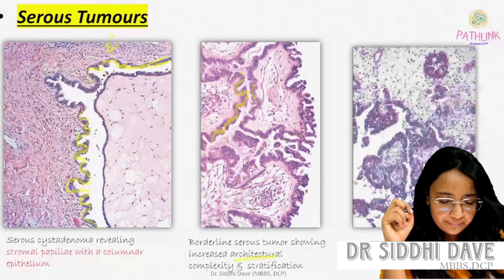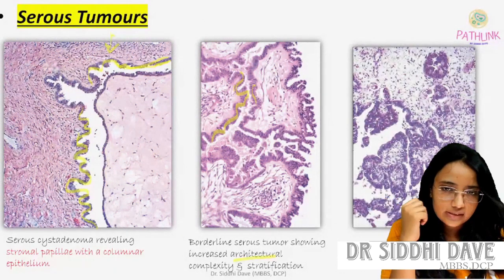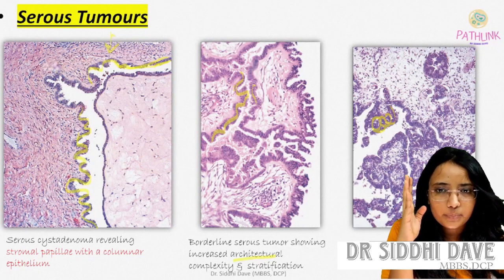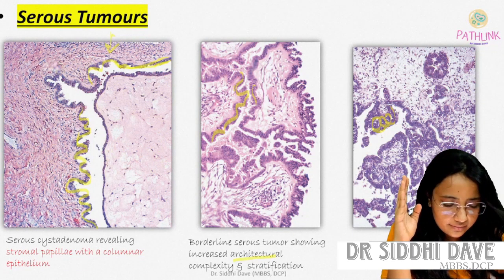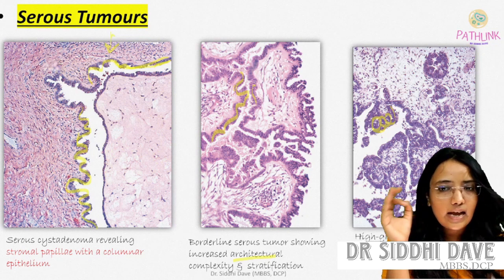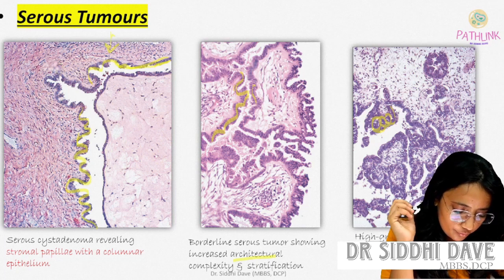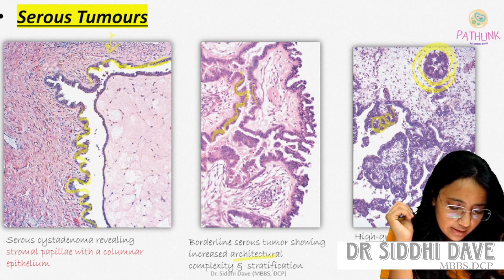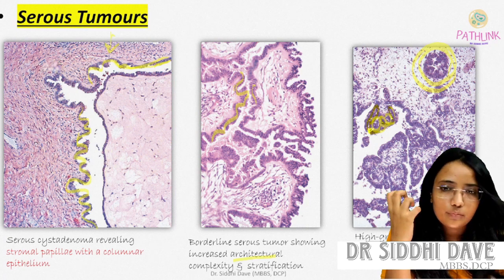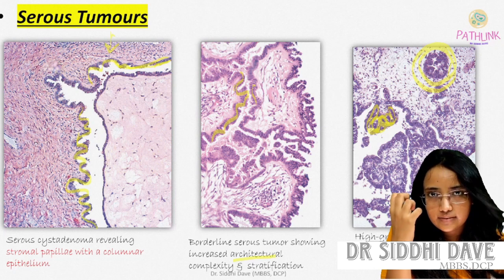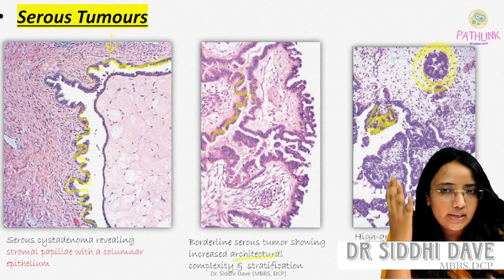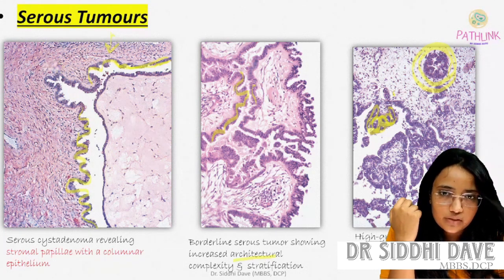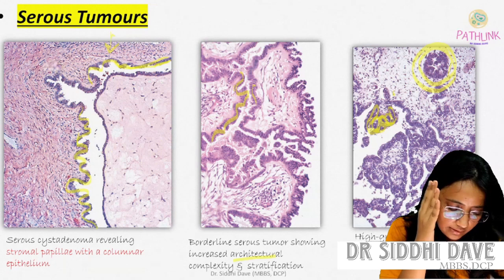Then another is, you are seeing here, definitely this is a bad looking picture. This is a malignancy. Here we are showing high grade serous carcinoma of ovary invading the underlying stroma. You are seeing these blue colored cells. These are all malignant cells. So they are invading the stroma. So this is high grade serous carcinoma.